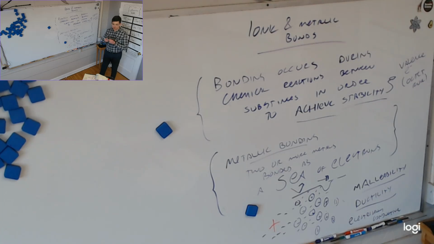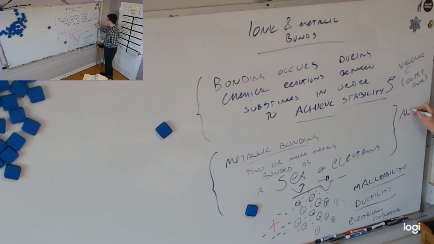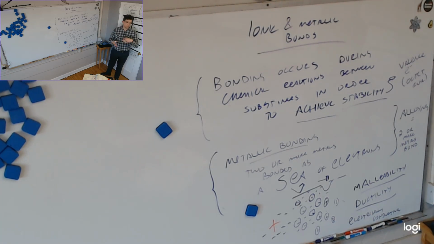We will do a little demonstration about this to show a thing called alloying. And alloying is just a special kind of chemical bonding where, this was one of your vocab words, two or more metals bond. So what are some alloys? An alloy, obviously, if alloying, a verb, is what happens when that bonds, what would be an alloy? It's a substance that's really a mixture.